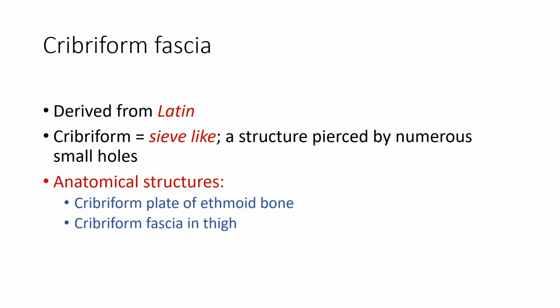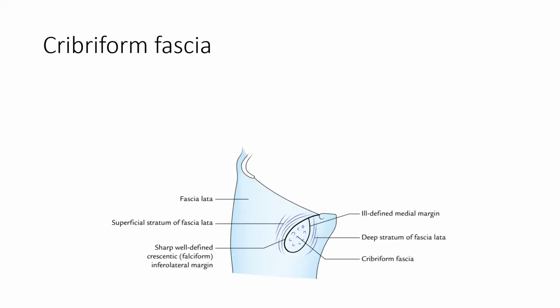Then the other one is the present topic, that is the Cribriform fascia in the thigh. So we will be talking about the Cribriform fascia in the anterior aspect or front of thigh. Look at this diagram.